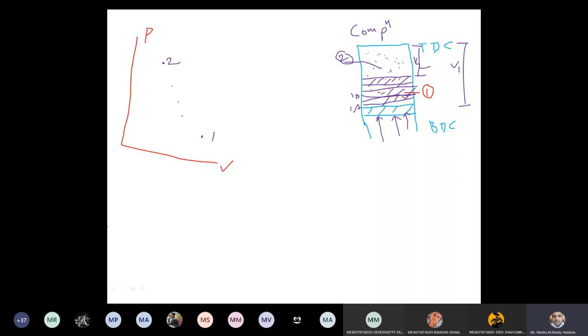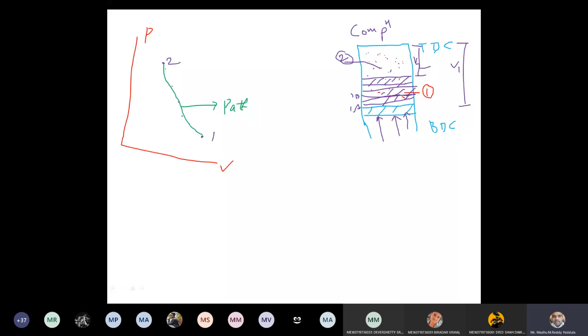If you join the line joining these intermediate states, what you will get? If you join the line joining the intermediate states, this is the path, nothing but the path of a system. Got the point? This is called the path of a system. A state defines the system position at a particular instant. The position of the system at a particular instant is represented by its state.